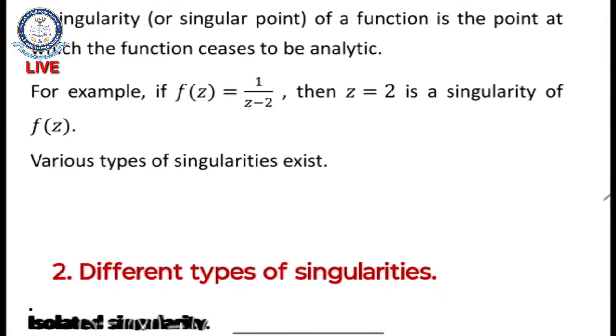Now see, for example, we have taken one example, f of z equal to 1 by z minus 2. Clearly at z equal to 2 the function is not defined. Function itself not defined means it is not differentiable. So z equal to 2 is a singular point.